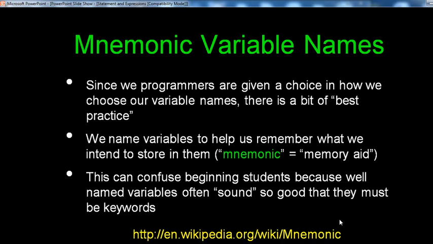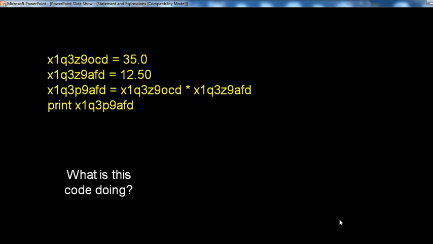Now, mnemonic variable names. What is a mnemonic? Since we programmers are given a choice in how we choose our variable names, there is a bit of best practice. We name variables to help us remember what we intend to store in them. Mnemonic means memory aid. This can confuse beginning students because well-named variables often sound so good that they must be keywords.